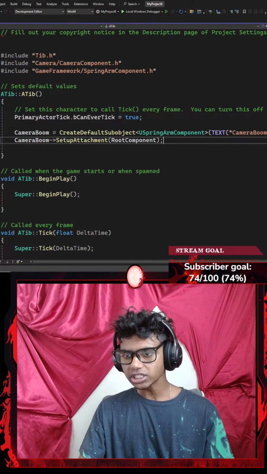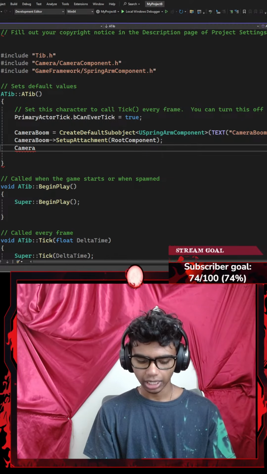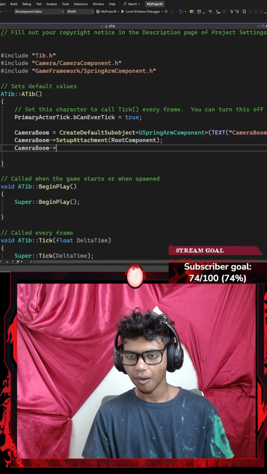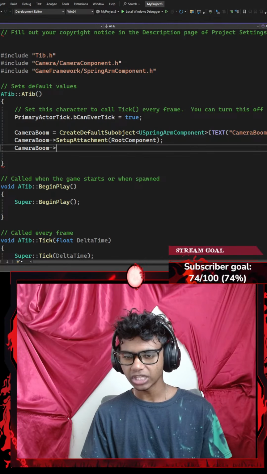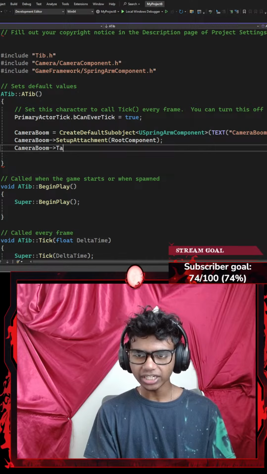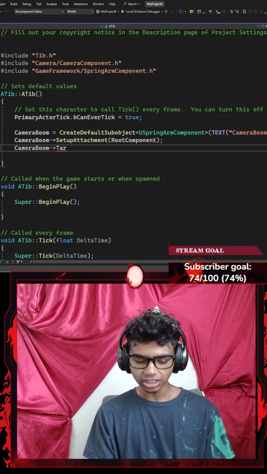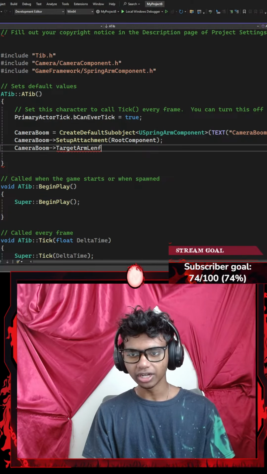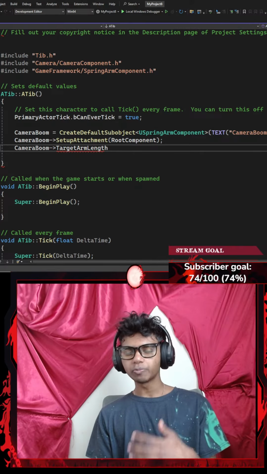There we go. Once I'm done with that as well, I'm gonna point my camera boom towards, what do I want to point it towards next? I might go with a target arm length, basically TRGT arm length. My camera boom is basically a selfie stick.